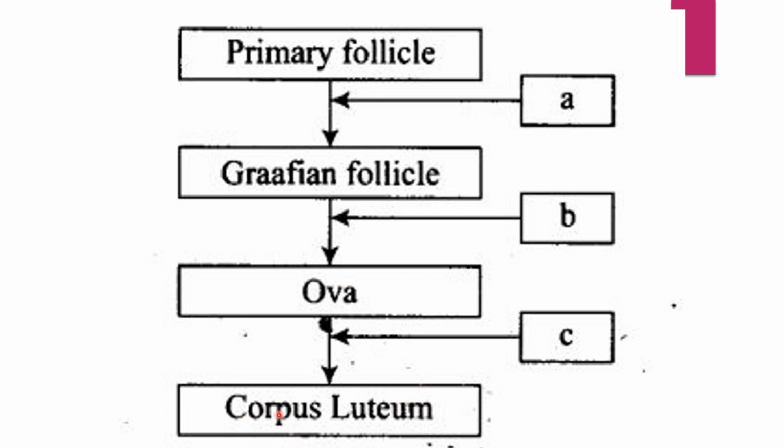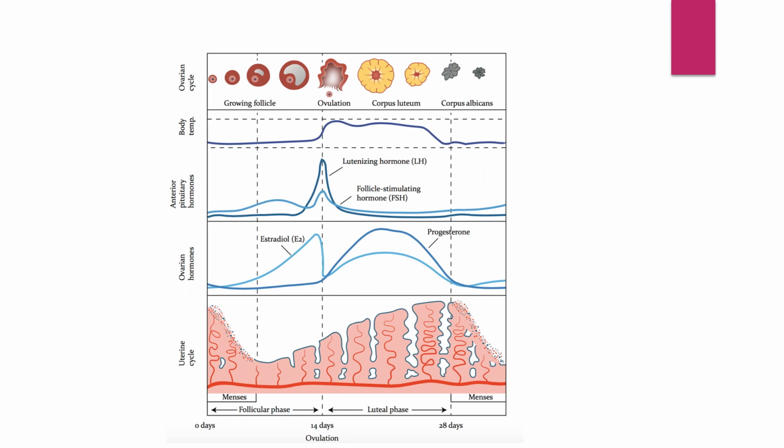And this corpus luteum is acted upon by luteinizing hormone, which secretes progesterone, a temporary pregnancy hormone. Let's go to the next slide.